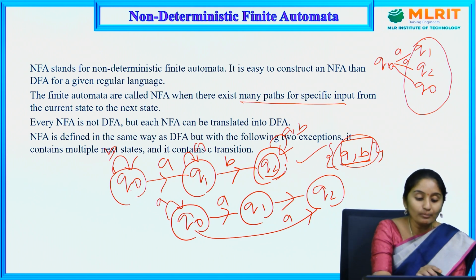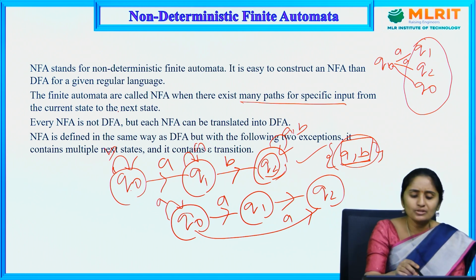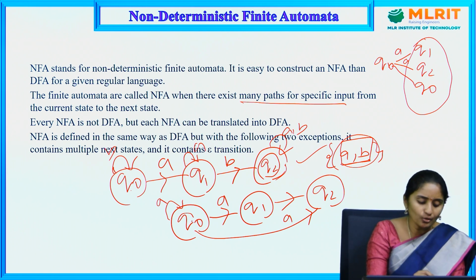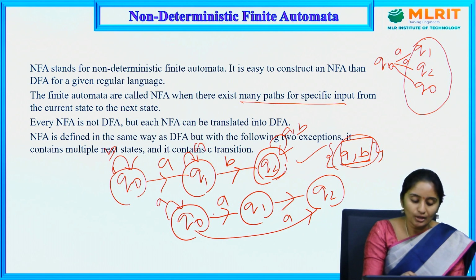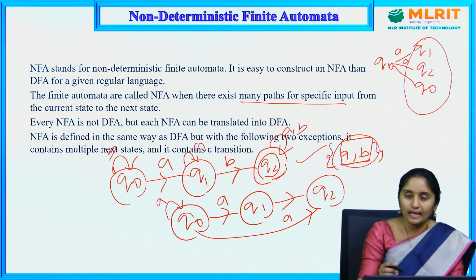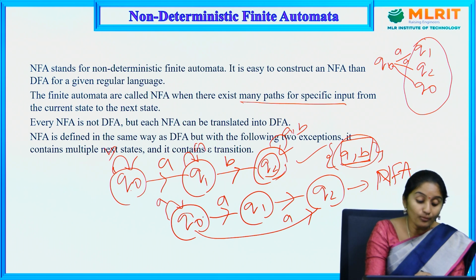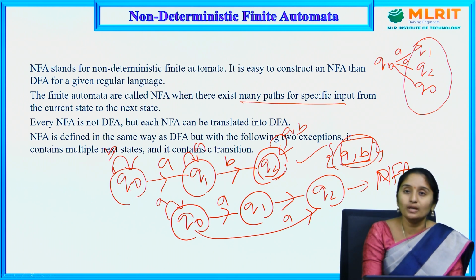But again, there is no restriction that it should have each and every input transition. See here, Q0 on B, there is no transition. Q1 on B, there is no transition. Q2 has no transitions on A and B. So this is nothing but an NFA. I can also move from Q1 to Q2 with no input symbol. Epsilon transitions are also allowed in NFA.